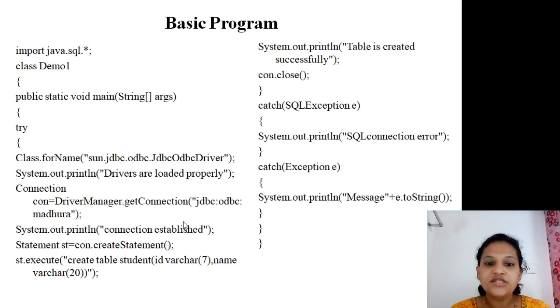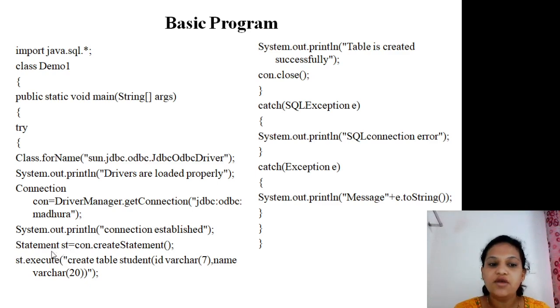If the connection is done properly, you will get the result on your command prompt: connection established. Otherwise you will get an error message, a SQL connection error, and the control will move directly to the catch block. After completing the second step, the definition and establishment of the connection, let's move to step number 3, the creation of the statement object.